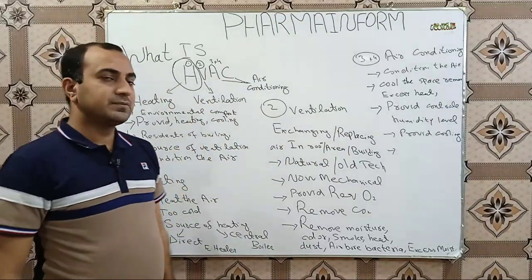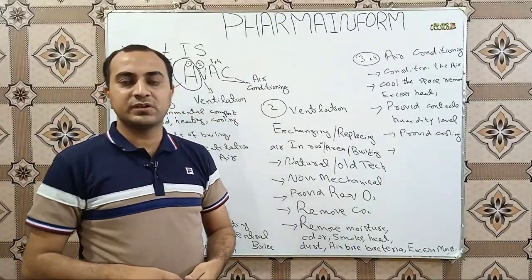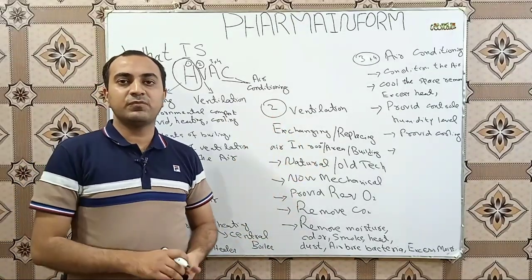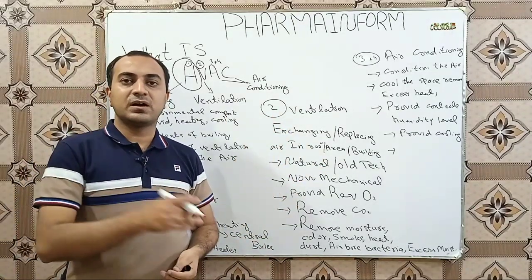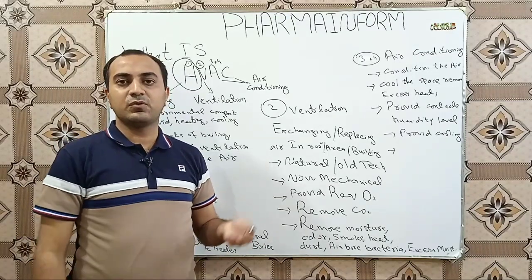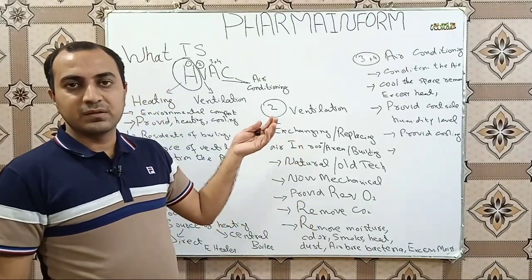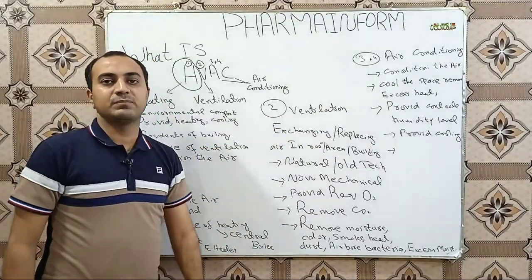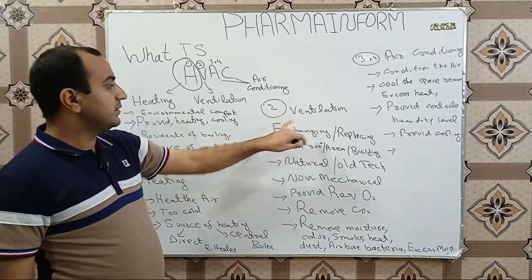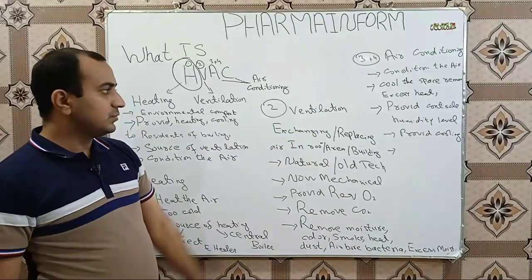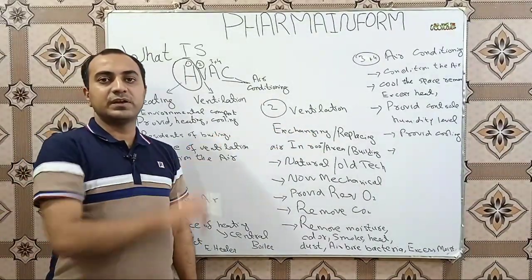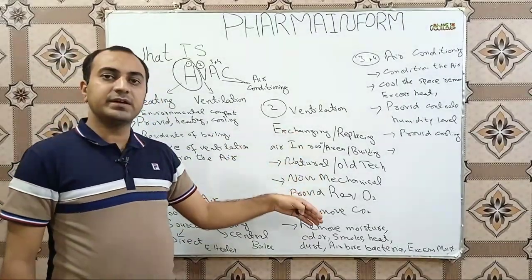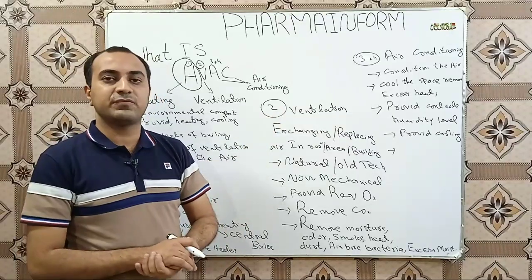In HVAC, heating, ventilation and air conditioning system, we use a mechanical system of ventilation for large buildings, hospitals or pharmaceutical industries. In the mechanical method, we use ventilation to replace the inside air with outside fresh air.